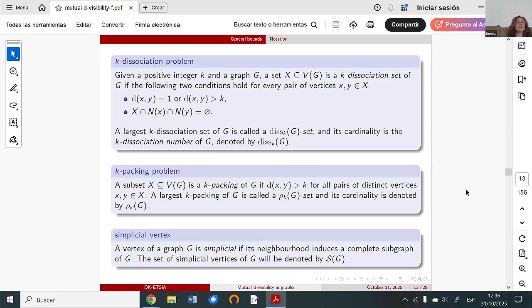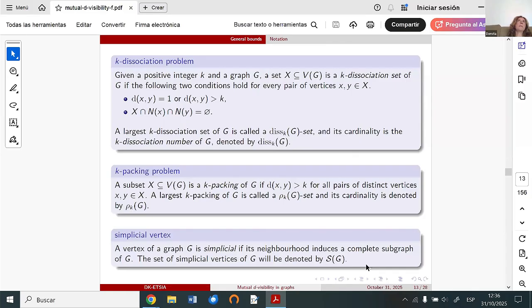And also we need one more definition here. We need simplicial vertices. A vertex is simplicial if its neighborhood induces a complete subgraph of G. And the set of simplicial vertices of a graph we will denote in this way. So if we start to think about simplicial vertices in the graph, and take the set of all simplicial vertices, these vertices will form a mutual visibility set. Why will they form one?